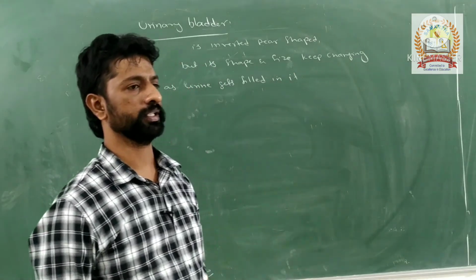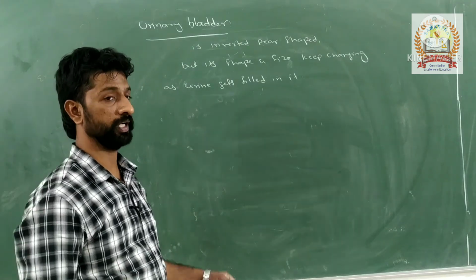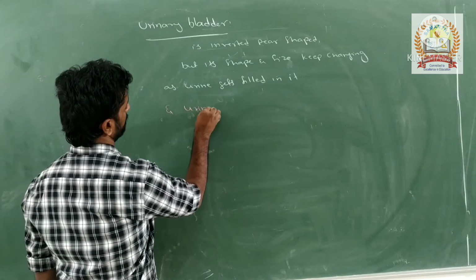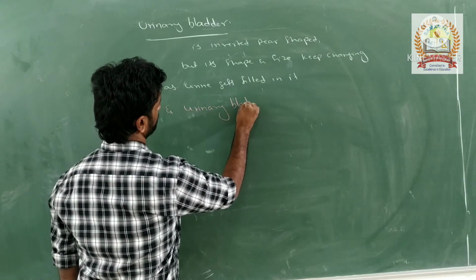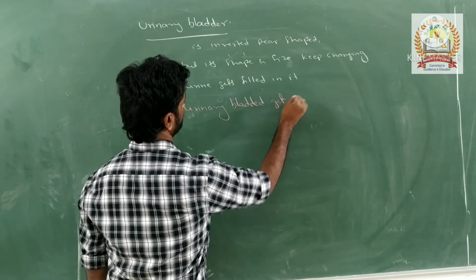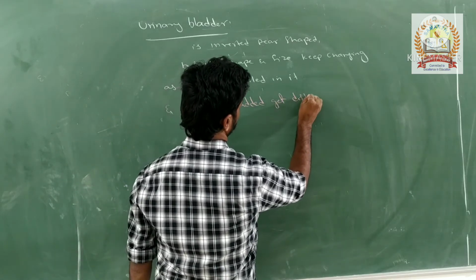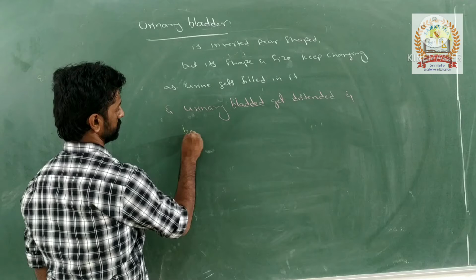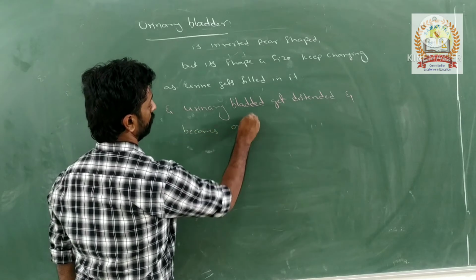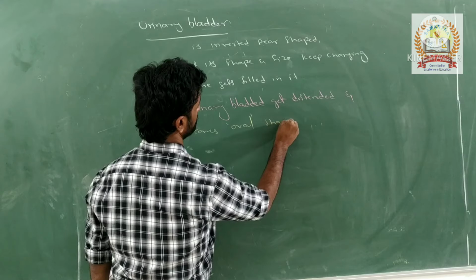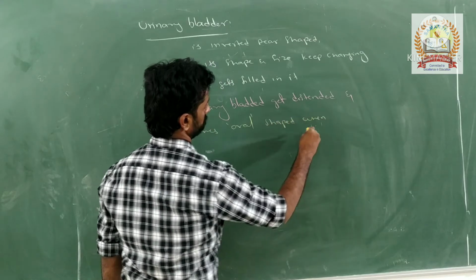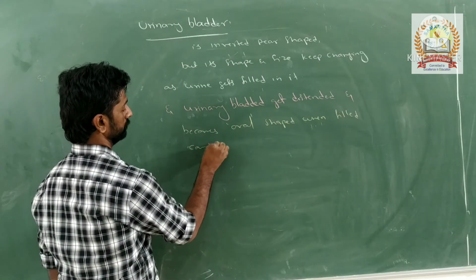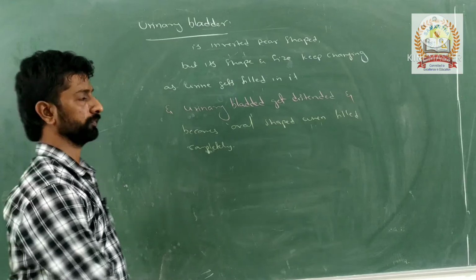It becomes fully distended when completely filled with urine, and becomes oval shaped when it gets filled completely.